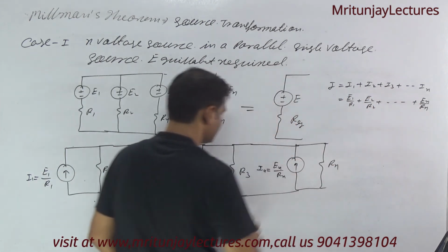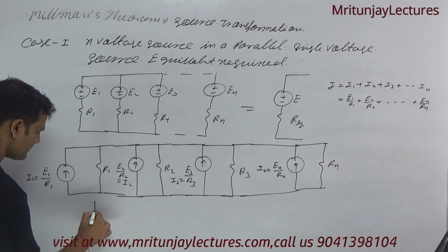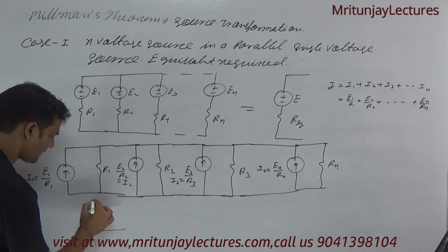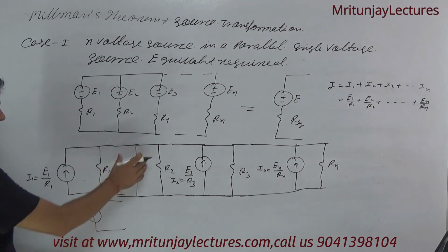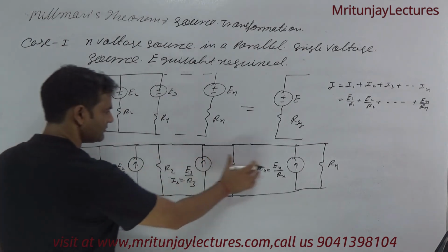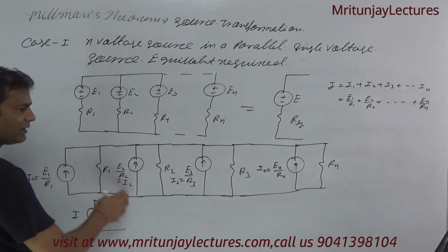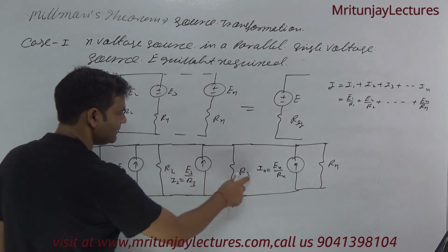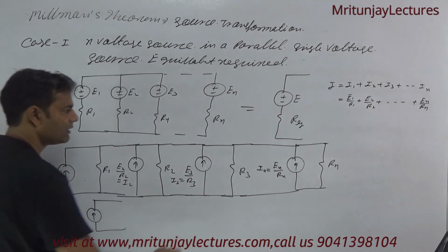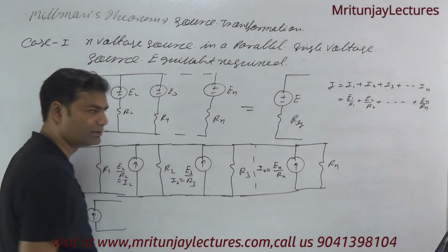Now once again, all currents are represented like I, and I is the algebraic sum of all currents. Okay, now R1, R2, R3 and so on up to Rn are in parallel.